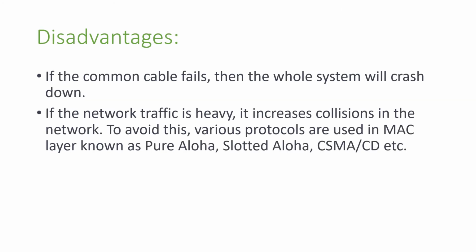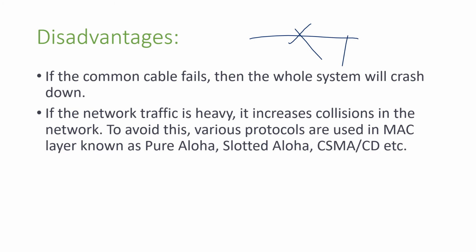Let's see what they are. In the disadvantages, if the main cable crashes, fails, is cut, or by any chance loses its proper working function, then the whole network will go down.